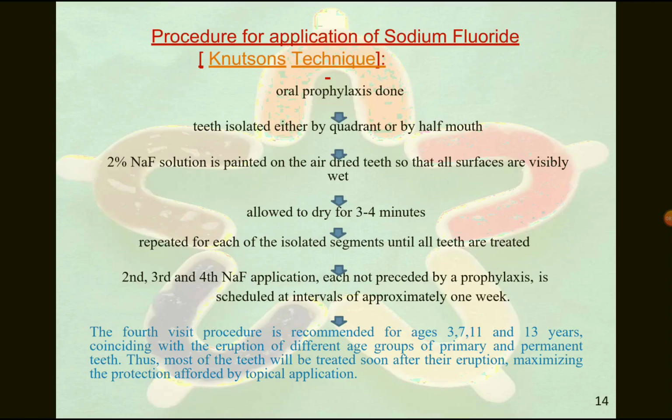So here there are specific ages: 3, 7, 11, 13. By the end of 3 years, we can expect the eruption of all the milk dentition, that is 20 milk teeth can be seen. After 7 years normally we can expect the eruption of first molars, and at 11 years we can expect the eruption of all permanent teeth except the second molars, and at 13 years we can expect a set of 28 permanent teeth in the patient. So this is the procedure of Knutson's technique.